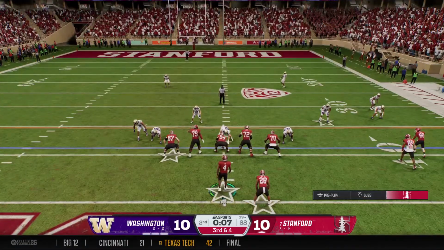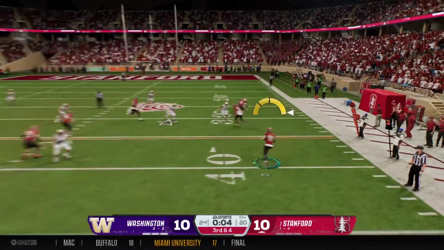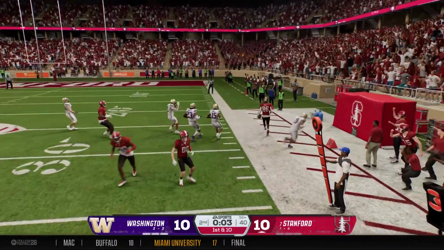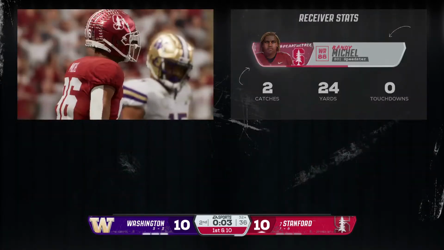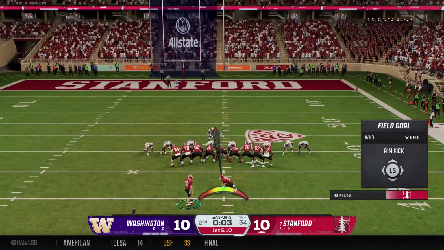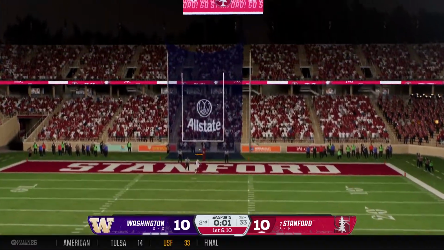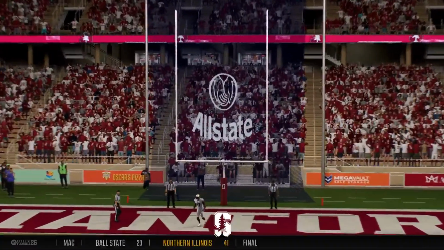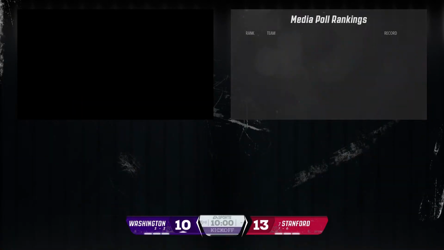Stanford at the line, needing to convert on third and short. Off the RPO, complete. He steps out of bounds, but it will be enough for a first down. And in the waning seconds of the first half, they'll try to put up 3 before going to the break. Never a doubt for this big-footed guy. 49-yard field goal is good.